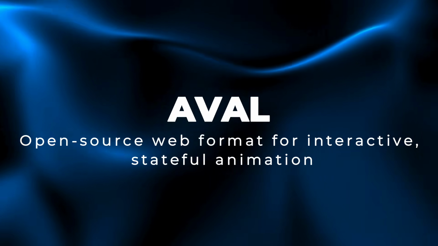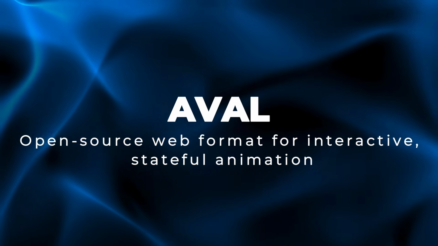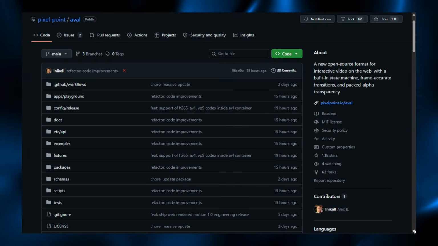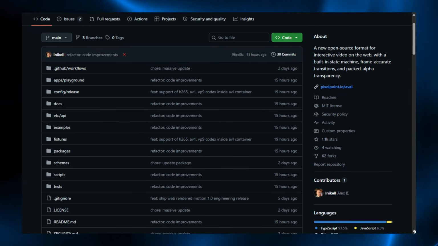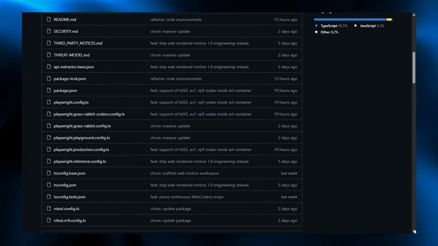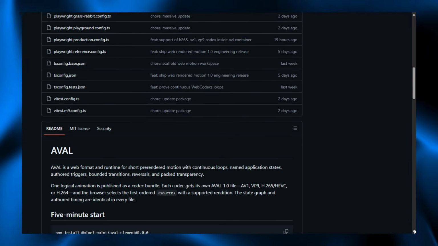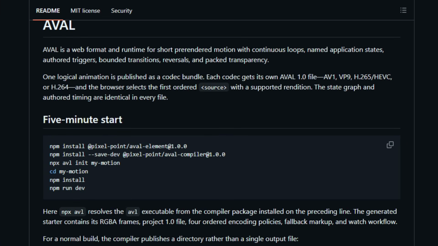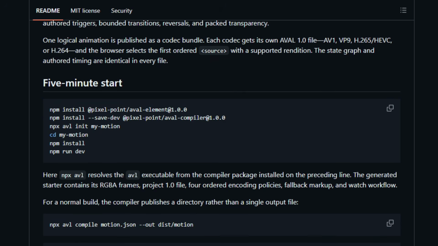Project number 12. AVAL, open-source web format for interactive stateful animation. AVAL is an open-source web-only format and runtime for interactive looping animation. Instead of seeking a video file at every seam, it encodes independently decodable motion units and a small deterministic state graph into a single file asset, so the browser plays a loop that never stalls.